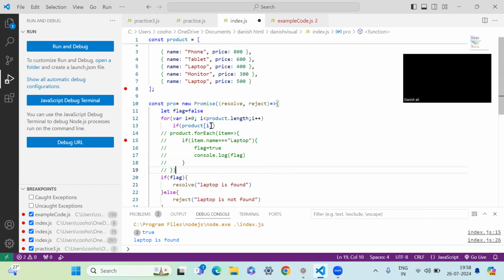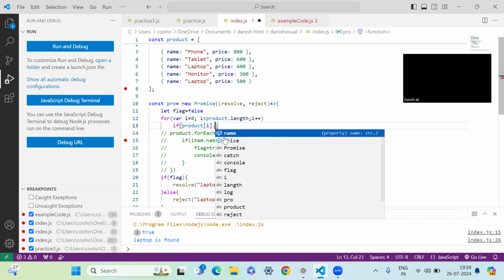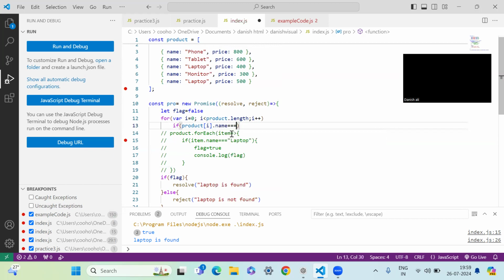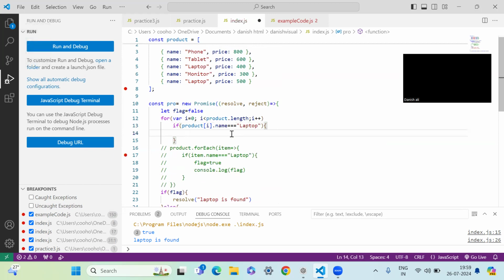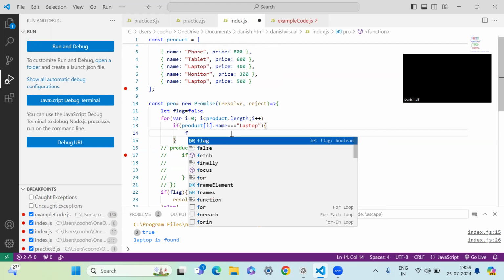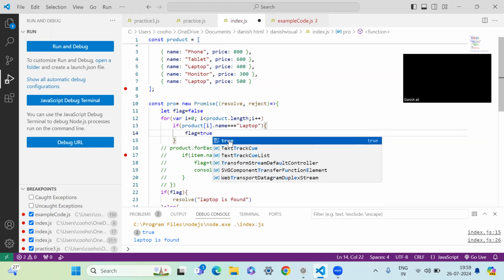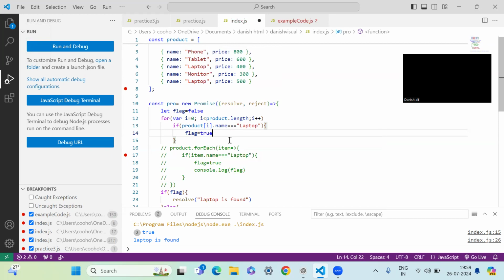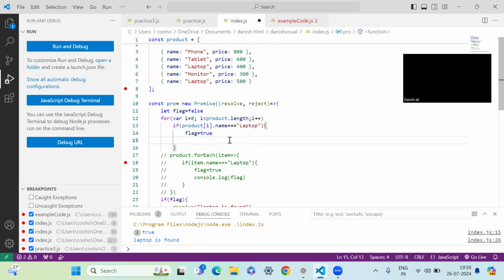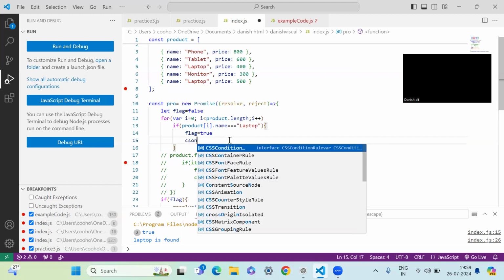It has to be product[i].name, unless we put an i there, the index, and then dot name. Say if it is equal to laptop, then flag should be true.